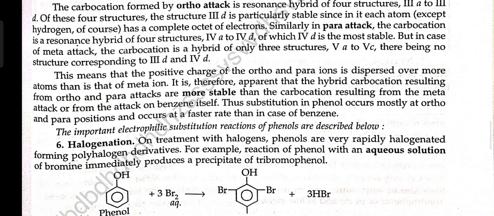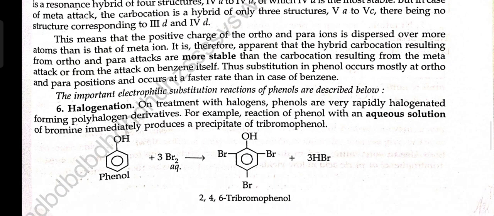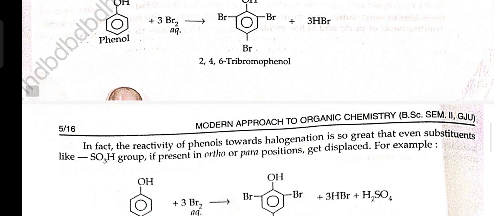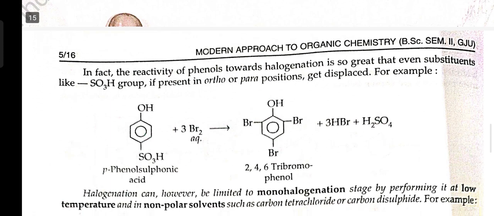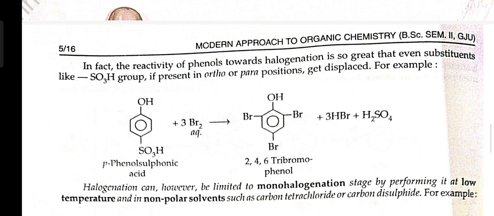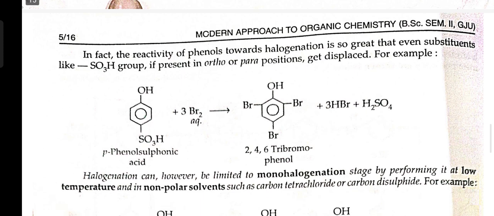Sixth, halogenation. On treatment with halogens, phenols are very rapidly halogenated, forming polyhalogen derivatives. For example, reaction of phenol with an aqueous solution of bromine immediately proceeds with precipitation of 2,4,6-tribromophenol. In fact, the reactivity of phenol toward halogenation is so great that even a substituent like the SO3H group, if present in the ortho or para position, gets displaced. For example, p-phenol sulfonic acid in the presence of aqueous Br2 gives 2,4,6-tribromophenol.